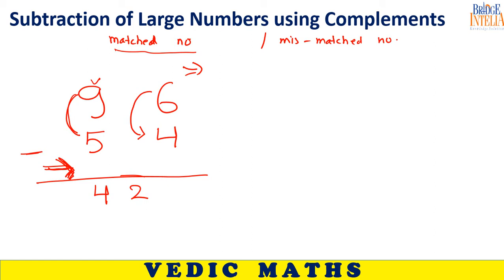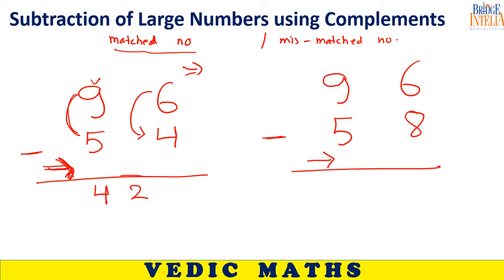But if you are trying to do this, then you cannot move in this direction. How will you subtract? 9 minus 5, 4. Then you will face a problem here. 6 minus 8. Are you going to write minus 2 here? No. So there is a problem. So this is the concept of matched number and mismatched number. If you understand this concept, subtracting any two random numbers will become damn easy for you. So let us see what is the trick.